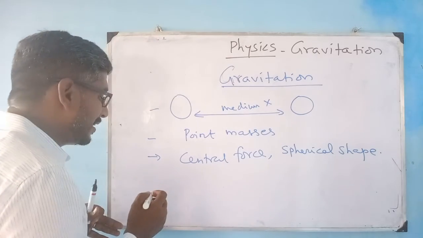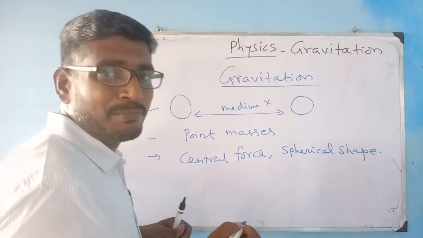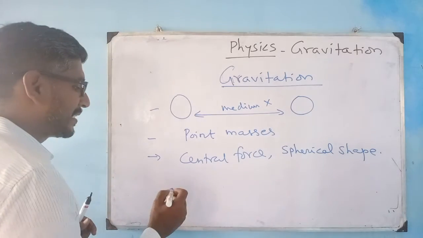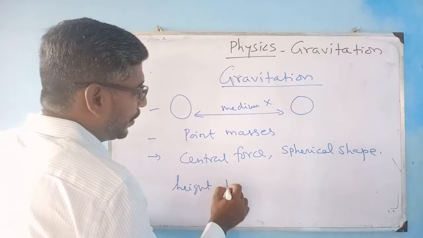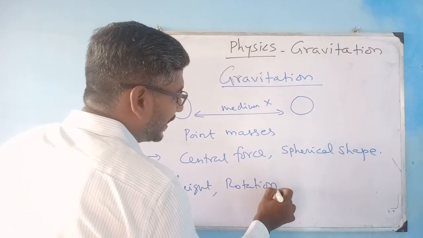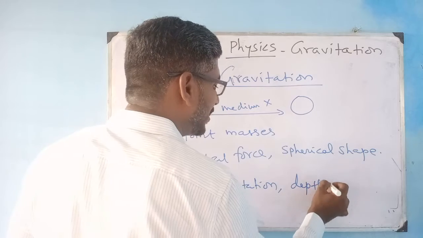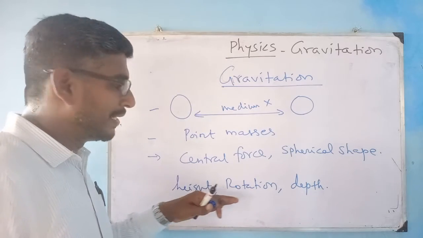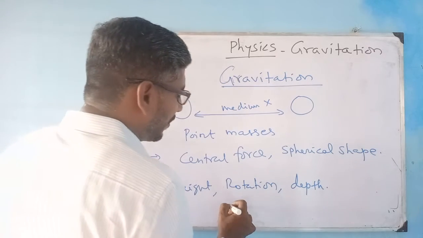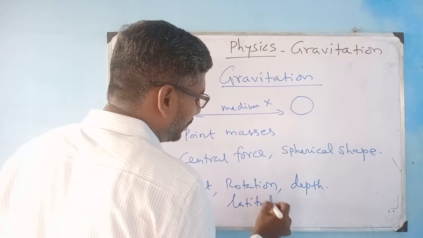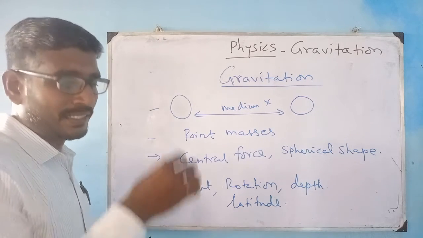But the acceleration due to gravity is different at different places. For example, it varies at height, right? It varies with rotation of the earth. It varies again at the depth. So the acceleration due to gravity varies at height, with the rotation, and with the depth. That rotation, you can also call it variation with the latitude. So these are the features that you should understand from gravitation. Alright? Okay.